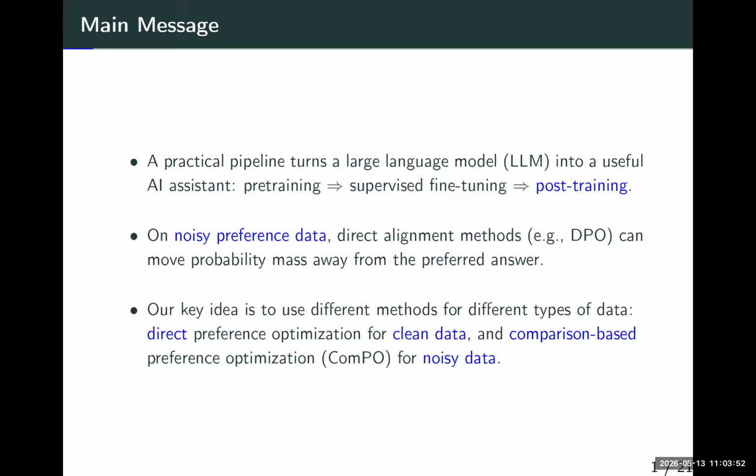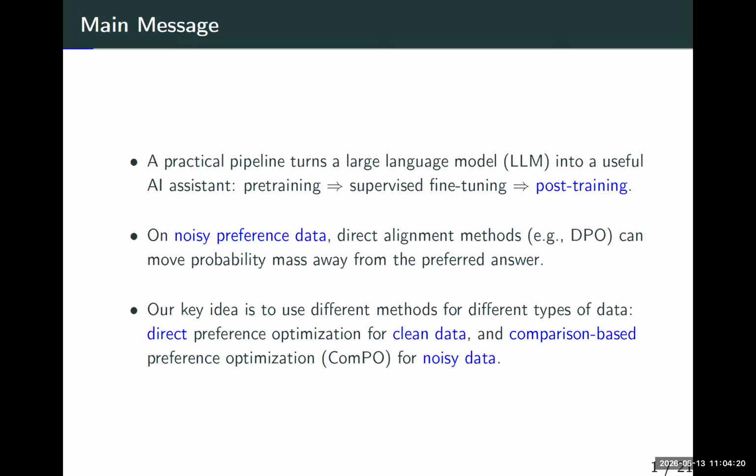The key finding, or the key motivation of our talk, is that the standard approaches called direct alignment methods, like DPO, can behave very poorly on so-called noisy preference data and yield the phenomenon called likelihood displacement. Our key idea is to use different approaches for different data.